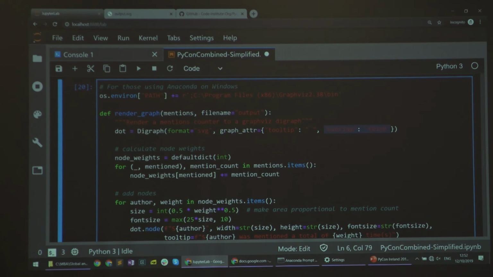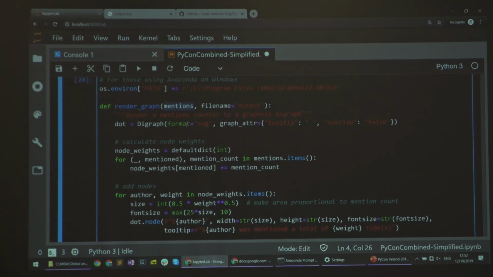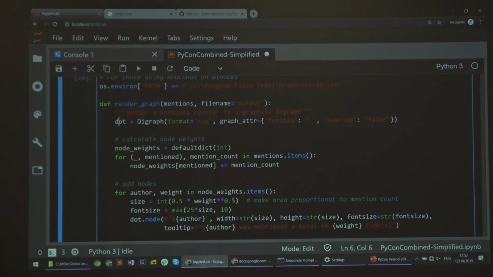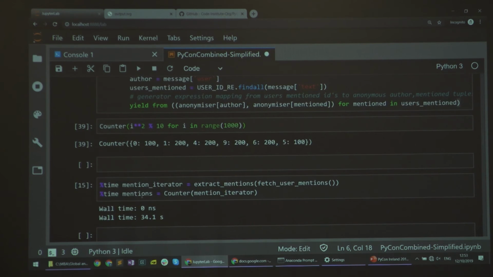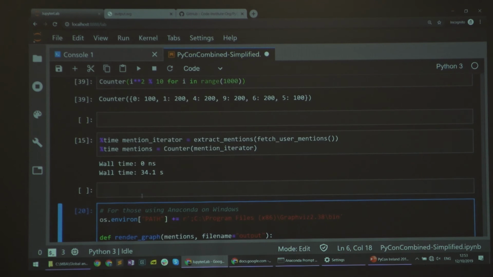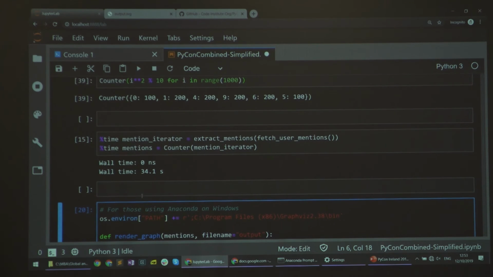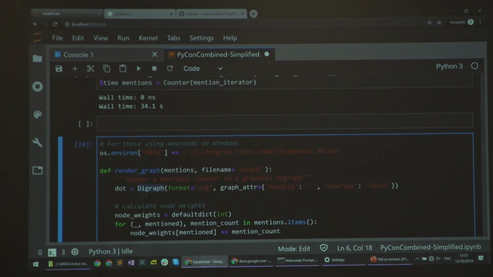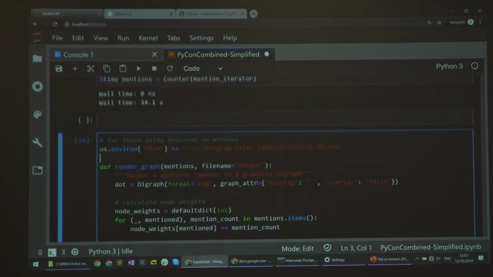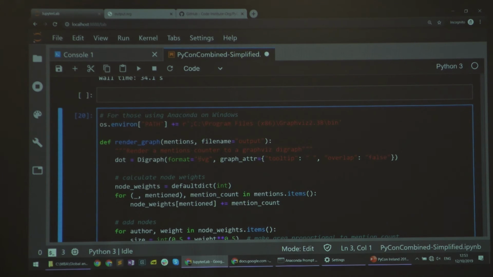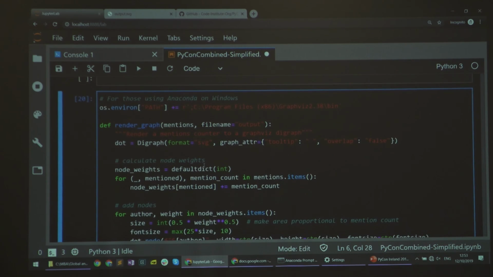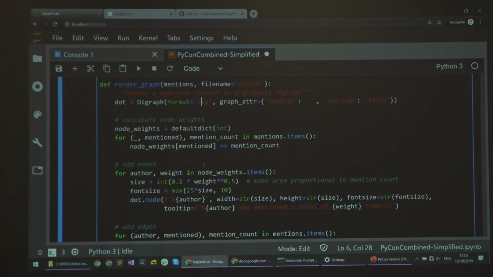I've asked it to render the dimensions counter I have. I'm creating a new directed graph. Directed in the sense that there's going to be arrows there because this mentions relationship is unidirectional. So my student A mentions student B many times, while the other didn't get back to that at all. So we need a directed graph. We're going to be rendering that as an SVG, which is really useful.